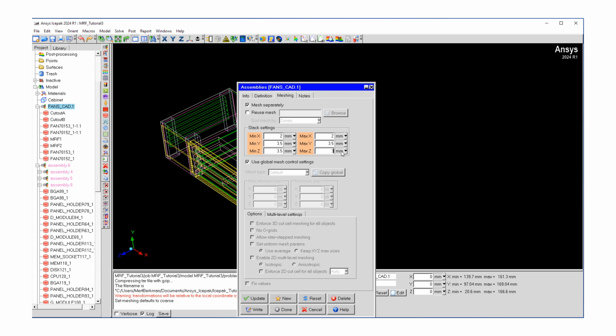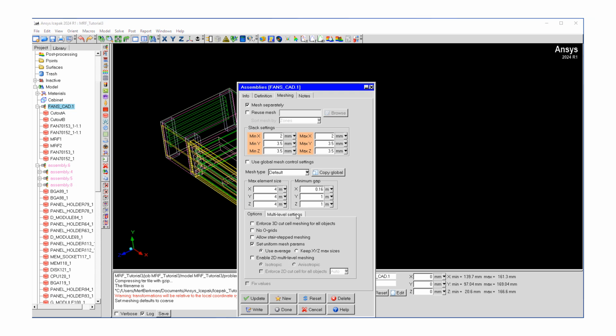These will be our slack settings. And we don't want to use global mesh control settings. We want to set our own maximum element sizes and gaps, so that the mesh is really fine-tuned. Again, we want to check on set uniform mesh parameters.